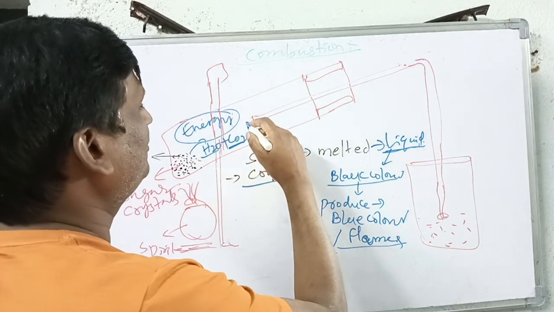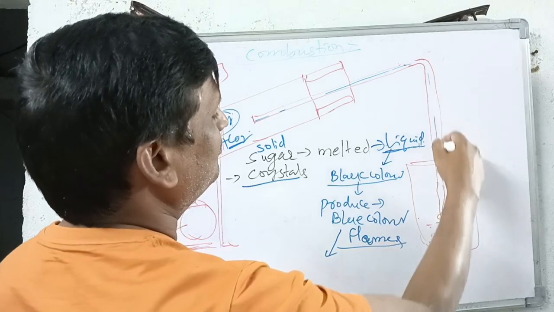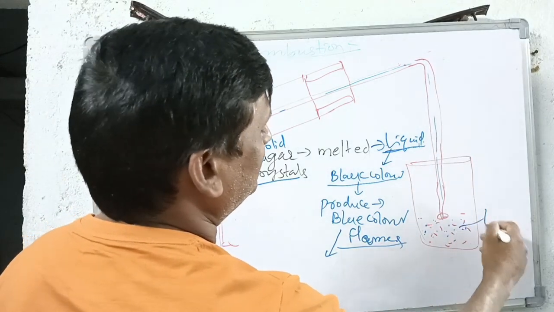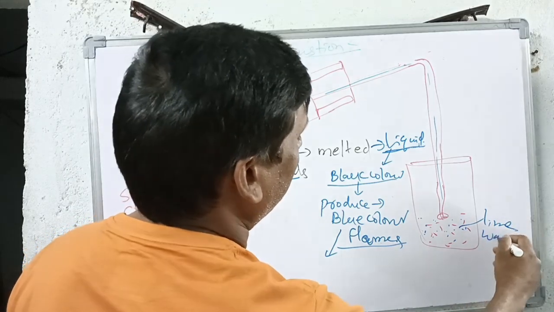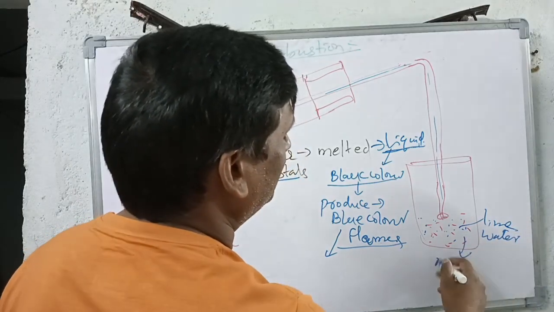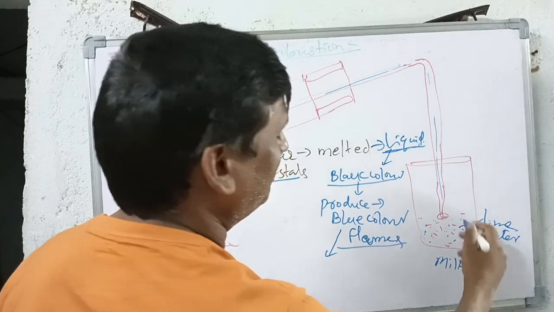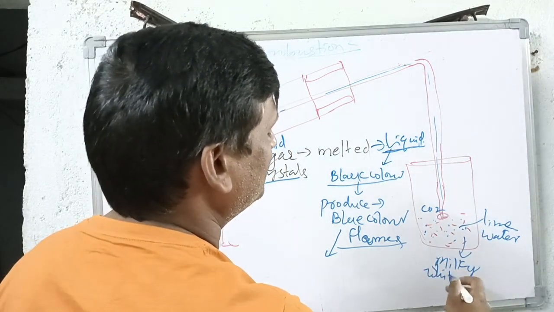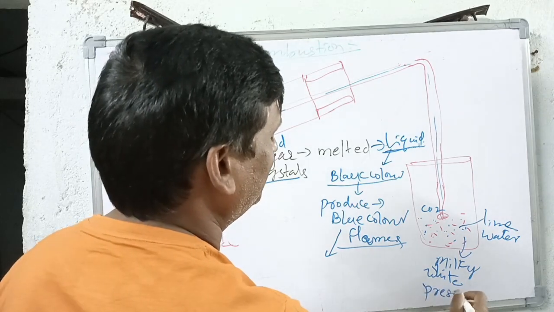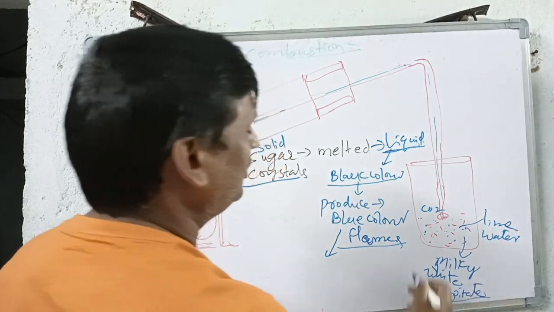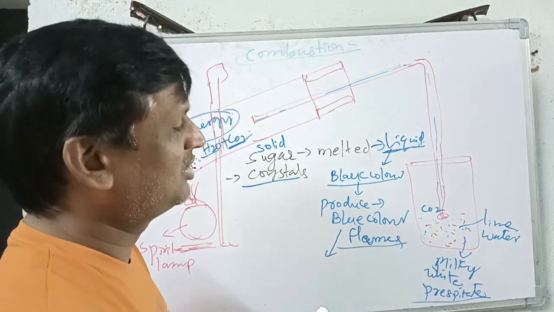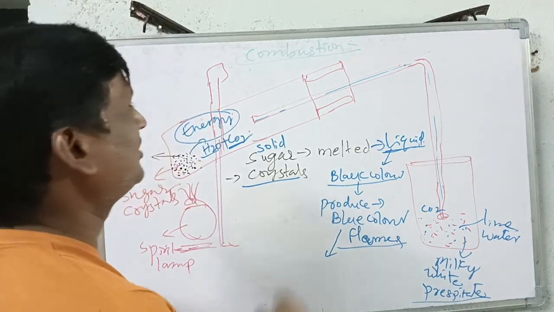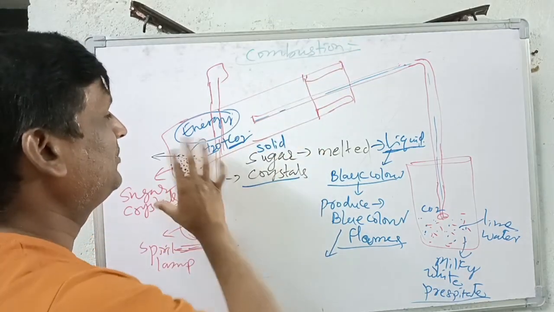This carbon dioxide travels through the delivery tube and comes into the, here, what? Lime water. This is the lime water. This lime water changes into milky white precipitate. Whenever the carbon dioxide gas enters the lime water, it changes into milky white precipitate. So with this we can understand only the carbon dioxide gas has the ability to convert the lime water into milky white precipitate.